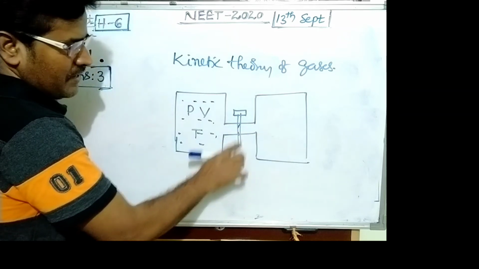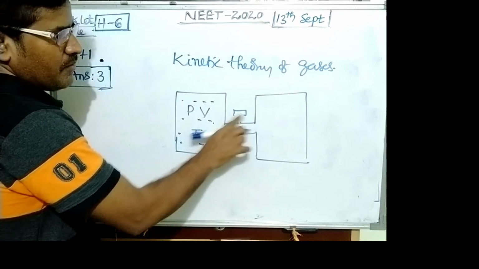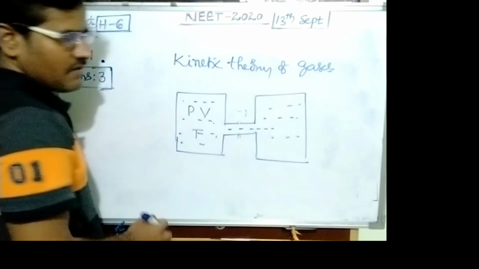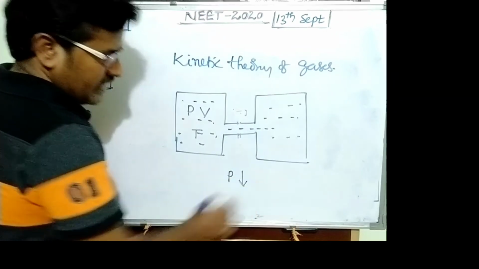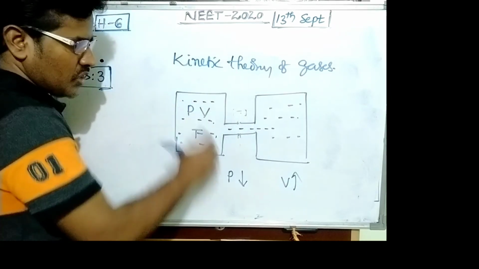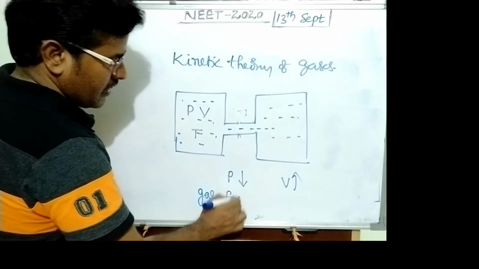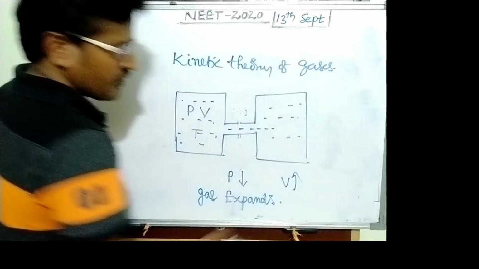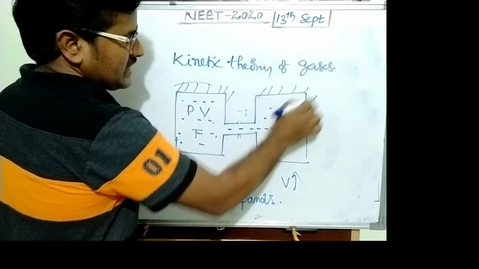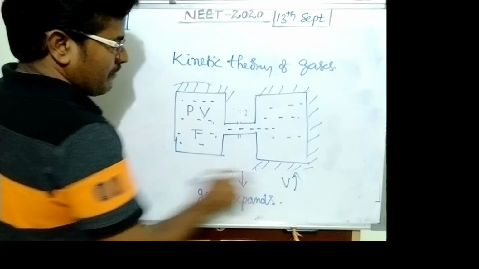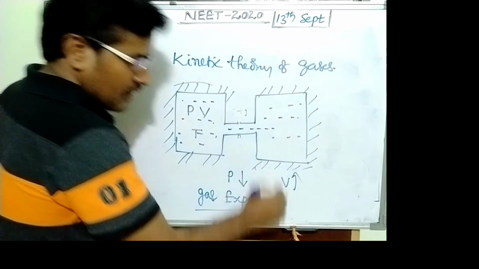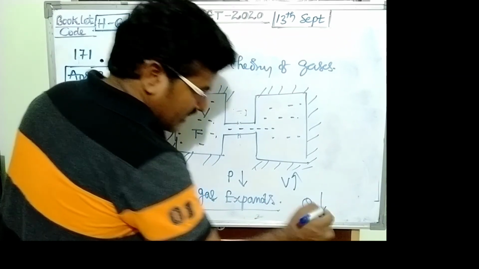When the tap is removed, the gas enters from the first cylinder to the second cylinder. That means pressure decreases, volume increases. In this condition, gas expands, but the surrounding is completely insulated material, so there is no supply of heat. When the gas expands, compulsorily the temperature of the substance decreases.